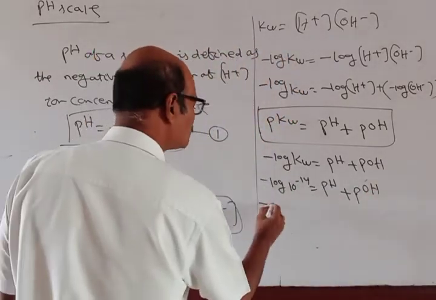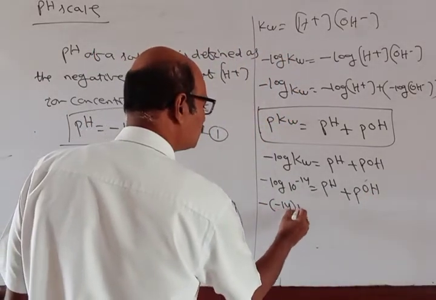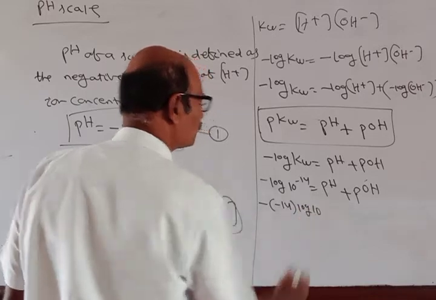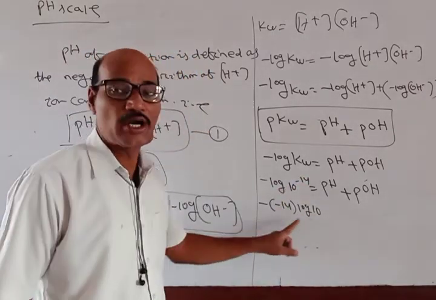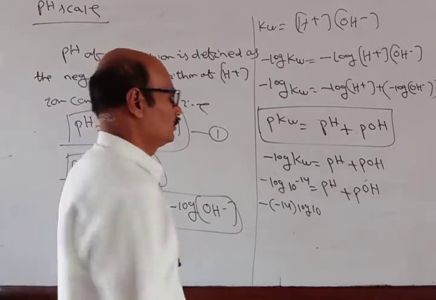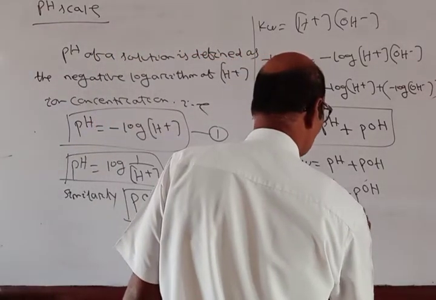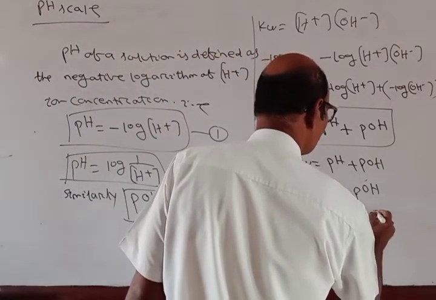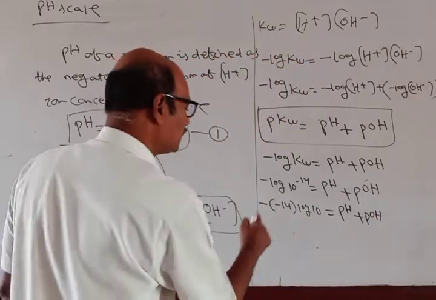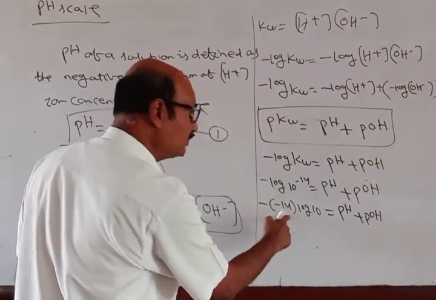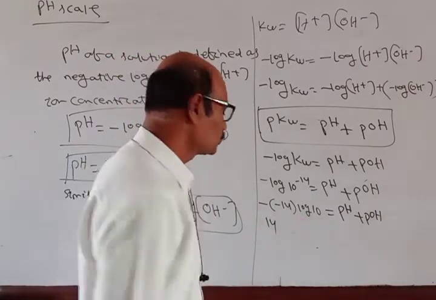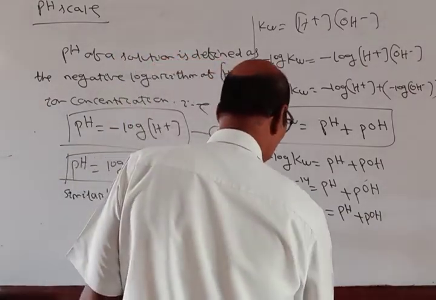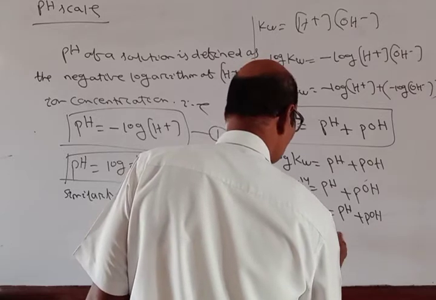So minus of minus 14 log 10, since log n to the power m is equal to m log n, is equal to pH plus pOH. Now minus into minus 14 is 14, and log 10 equal to 1. So 14 is equal to pH plus pOH.